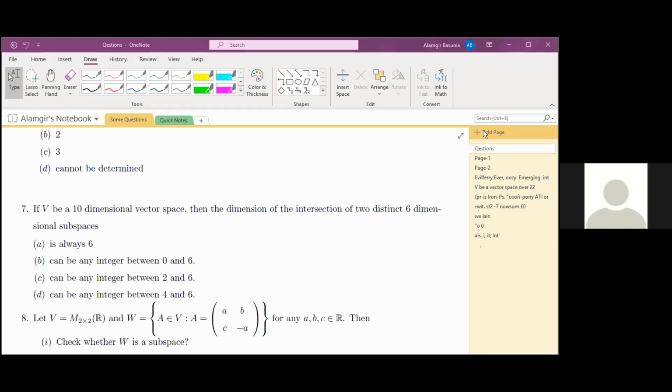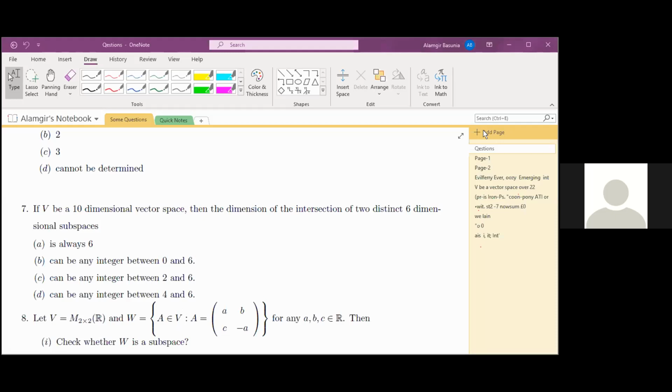If we consider a subspace to be W1 and another to be W2, then dimension of W1 intersection W2 should be less than or equal to dimension of W1, and again less equal to dimension of W2.